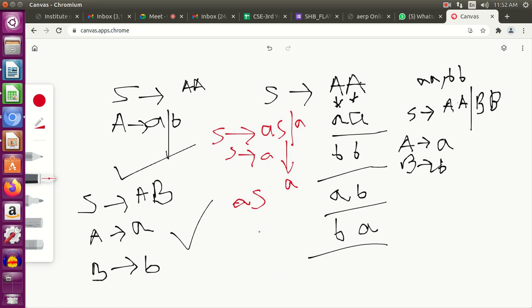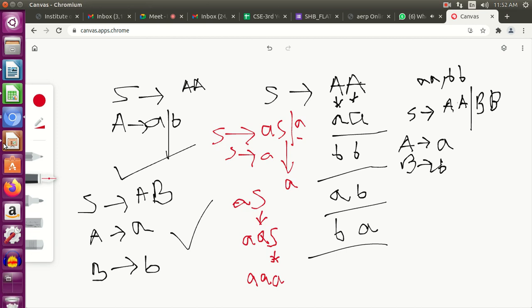So what you do is you replace this S again with AS and you already have this A. Then again replace this S with A. So you get AAA. In this way you can get any number of A's. Again, if you want 4 A's, then here you would replace this S with AS again. Okay, so this is a recursion that is happening using which you can get any number of A's which you want.